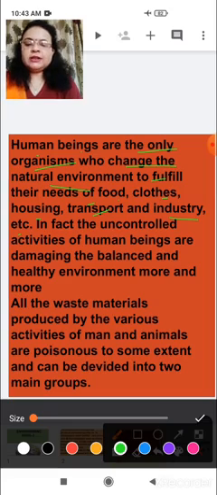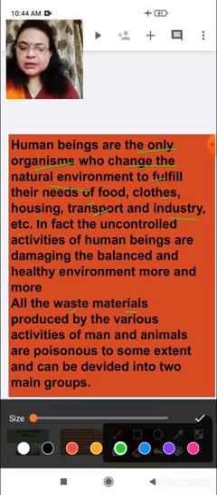So, to fulfill their needs, human beings are damaging the balance of a healthy environment more and more. In fact, the uncontrolled activities of human beings are damaging the balance and healthy environment more and more, and all the waste material is produced as the environment gets disturbed.